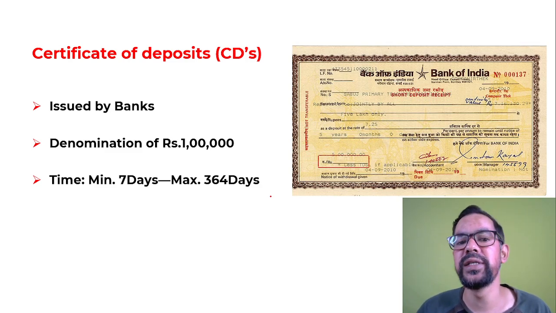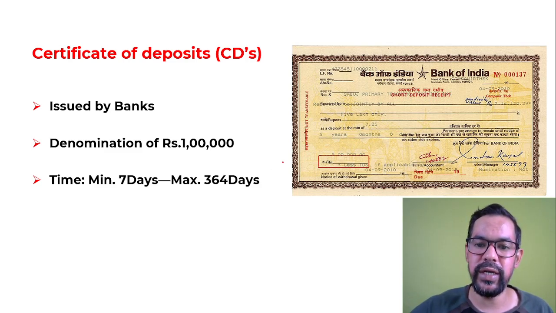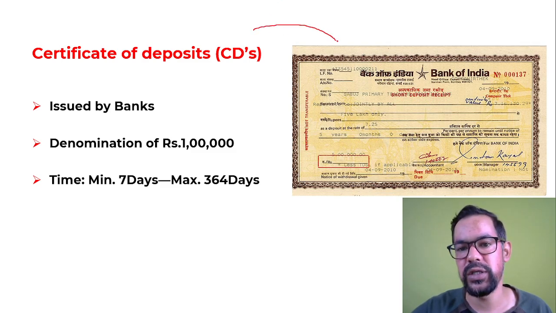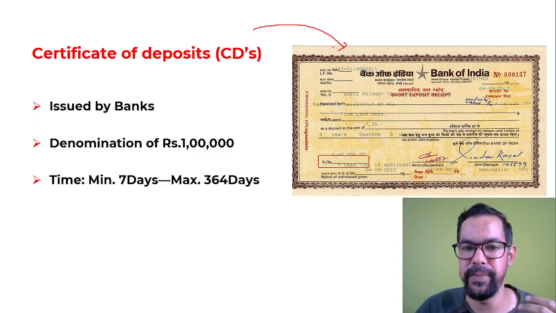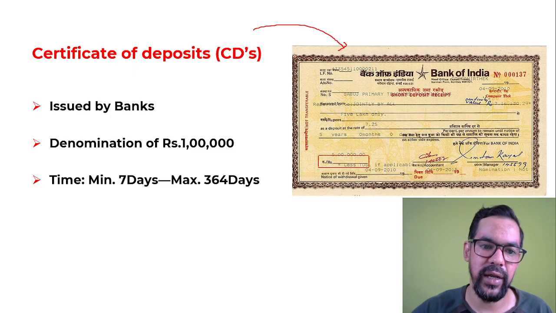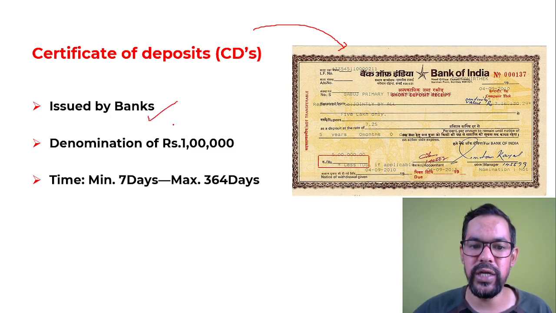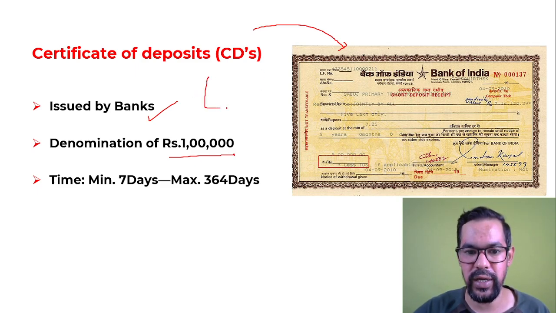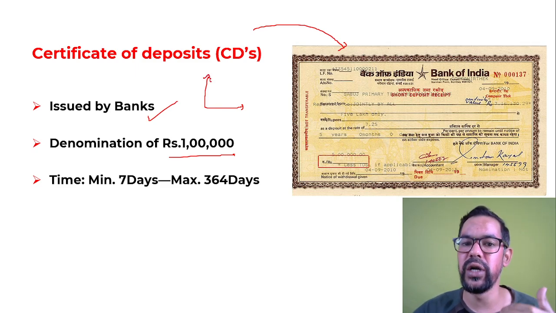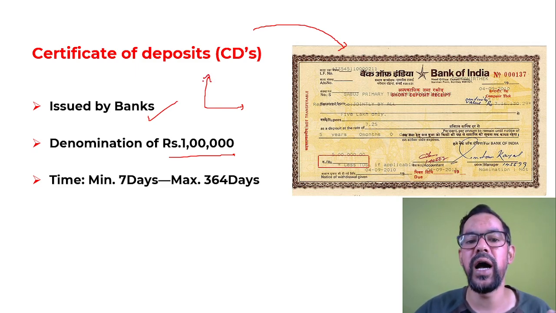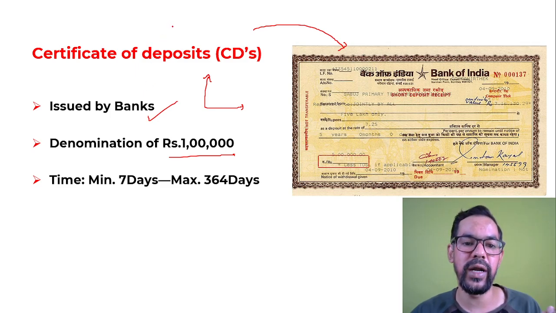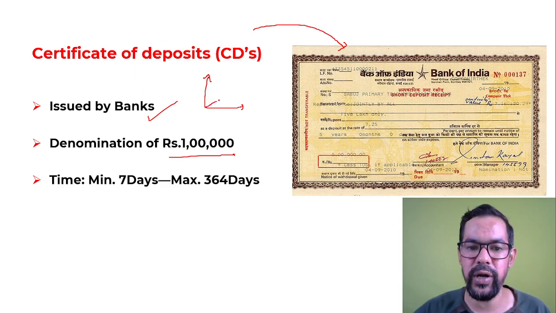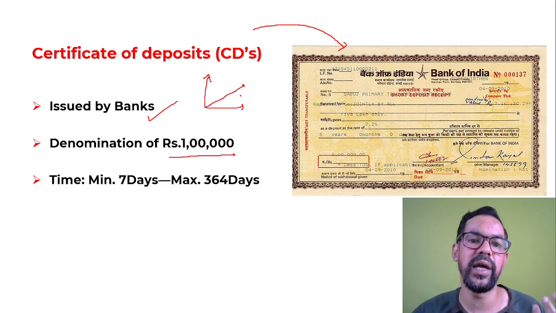Our next instrument is certificate of deposit, CDs. CDs are generally issued by banks. As you can see, this is issued by Bank of India. Certificates of deposit are issued by commercial banks in India, basically scheduled commercial banks. Their denomination is rupees 1 lakh. Now, the risk and return payoff for the certificate of deposit: your answer will be moderate. These are moderate risk and return, because they are less risky than commercial paper and more risky than treasury bills.